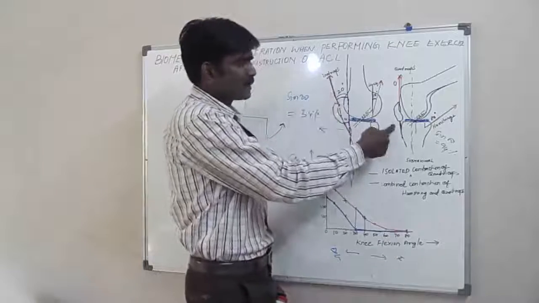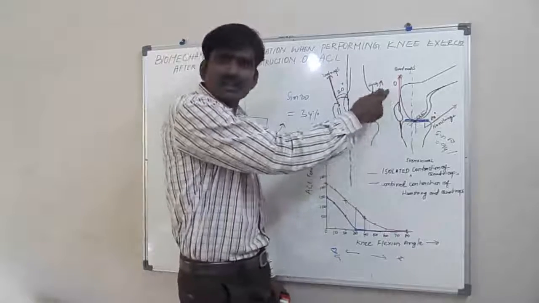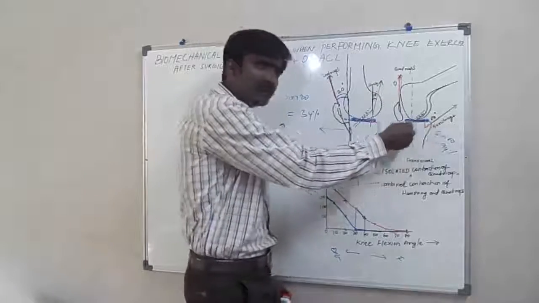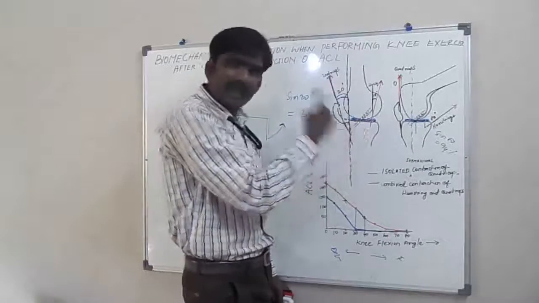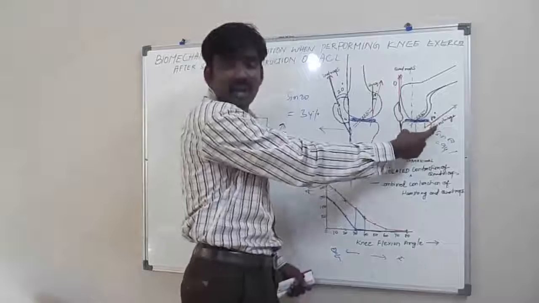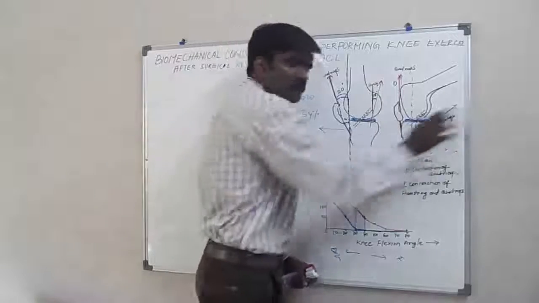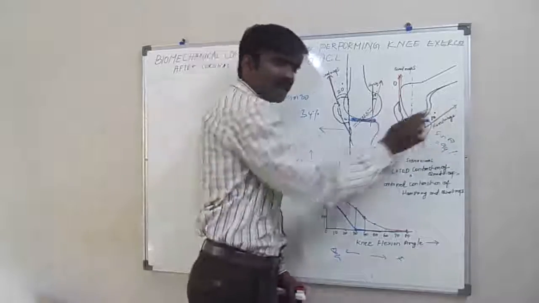When the quadriceps muscle is contracting, it will try to pull the tibia anteriorly. Simultaneously, when the hamstring muscle is contracting, it will try to translate the tibia posteriorly.